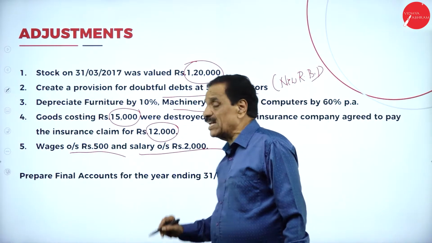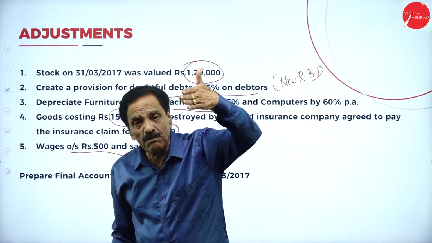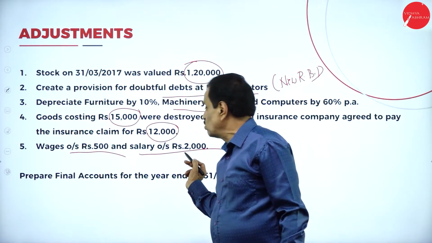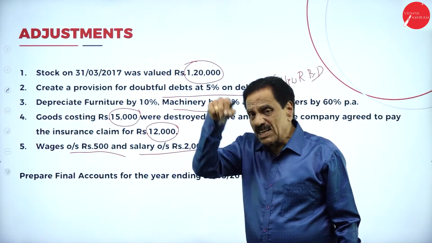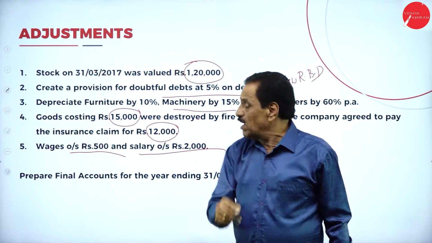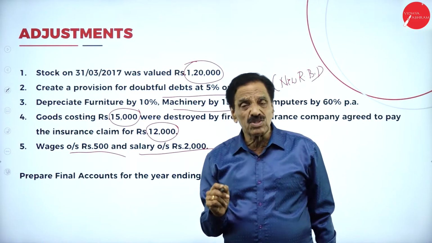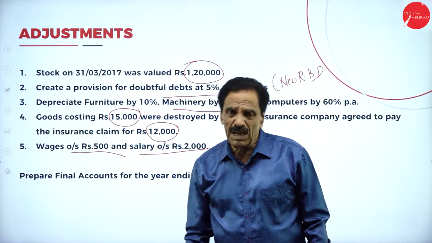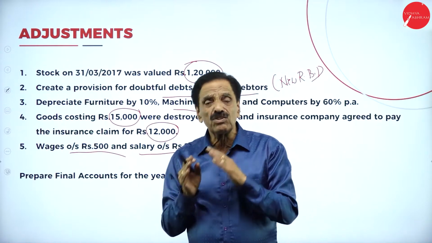Then add to salary, liability side of the balance sheet. But still we have to pay how much money? 2,000 has to be paid. In the trial balance, you already paid. How much still payable? 2,000. That will come on the liability side of the balance sheet. I will show that when we do the working out.